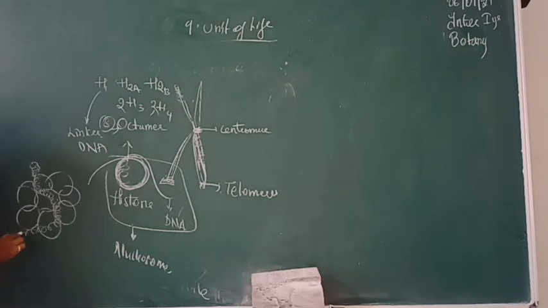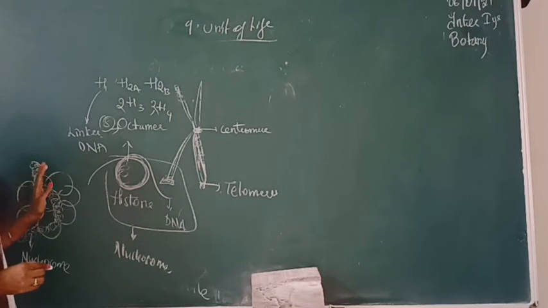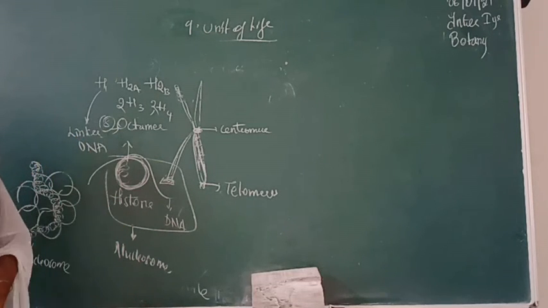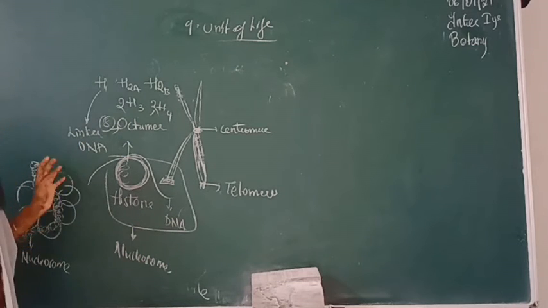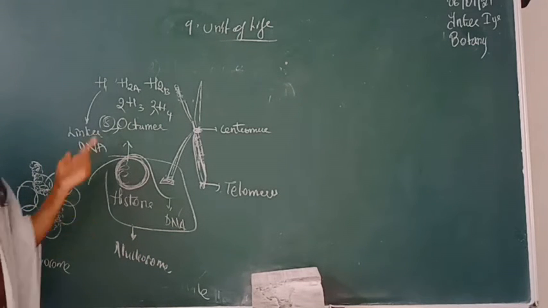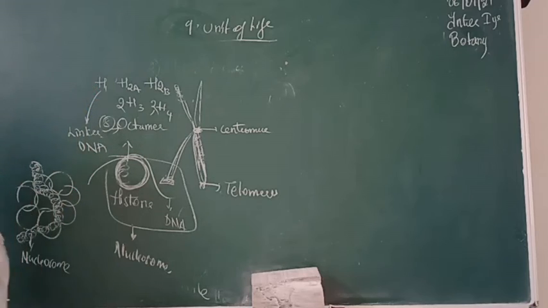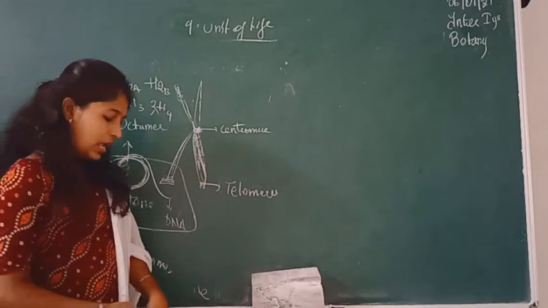This type of arrangement is called the nucleosome model. And the DNA which links one nucleosome to another nucleosome is called linker DNA, and that linker DNA is functional due to the presence of the basic histone protein H1.